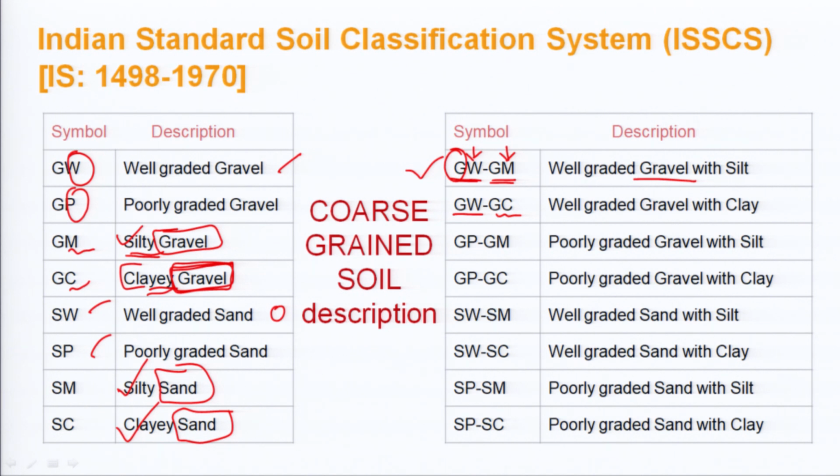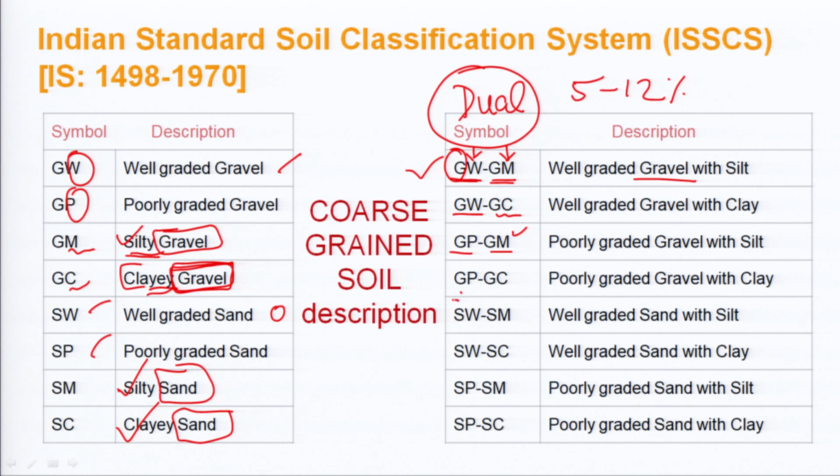When we are talking about the fines, we have already studied the dual symbol. The dual symbol is used when the amount of fines is between 5 and 12%. In this case we classify the soil with a dual symbol. GP-GM is poorly graded gravel with silt. Similarly, GP-GC is poorly graded gravel with clay.